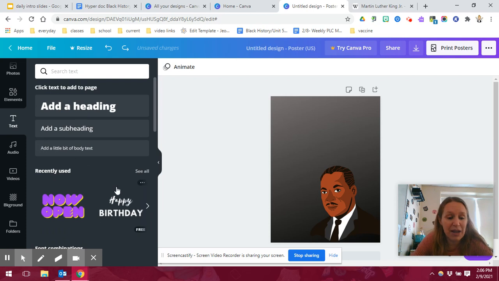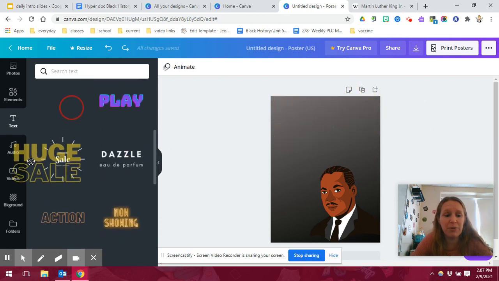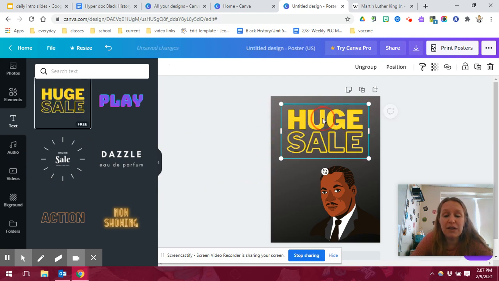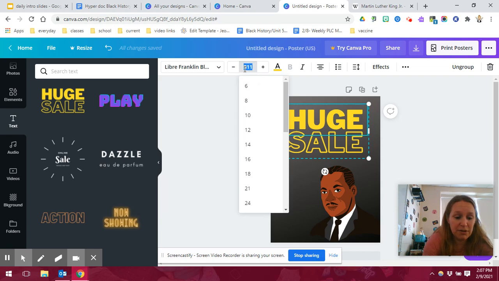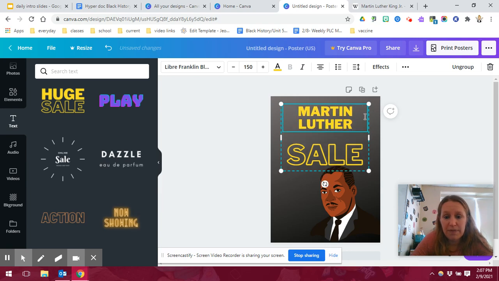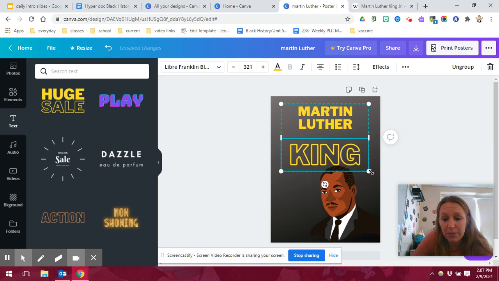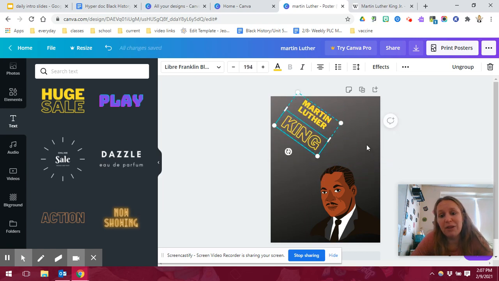And the text is what I think makes this super cool. So even though I'm never going to put huge sale on the top of Martin Luther King, what I can do with this is just change the text. All right, I'm obviously going to have to make that a lot smaller. So I'm going to go 150. All right, but I can change this and put Martin, and then here, do King, and I can make this a little bit smaller. I can turn it. All right, I can do a lot with that.